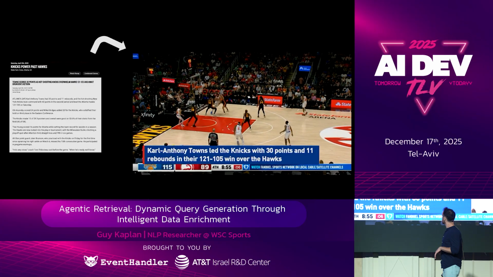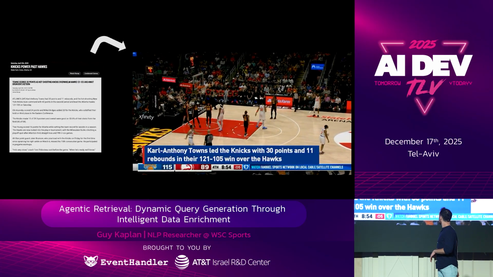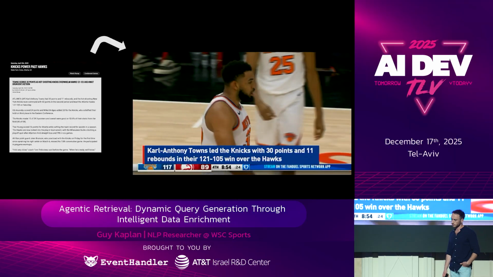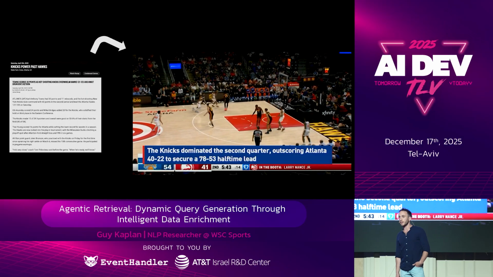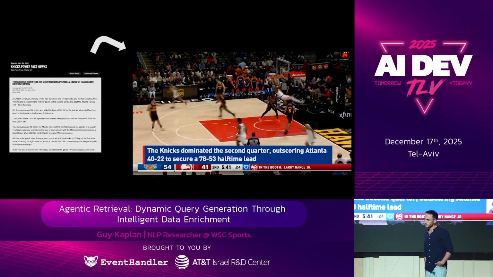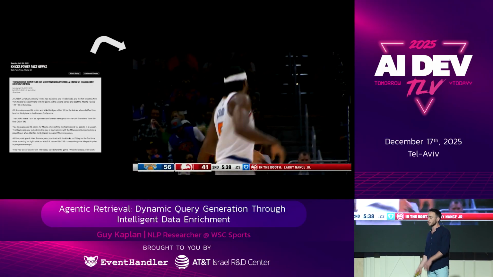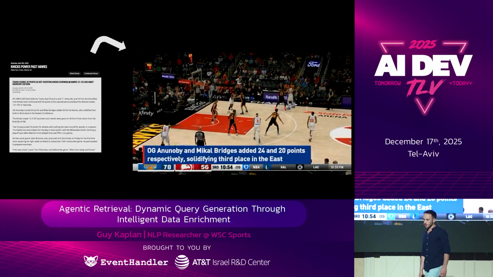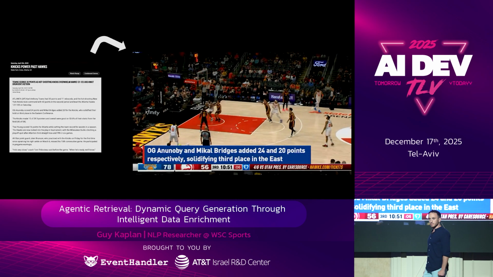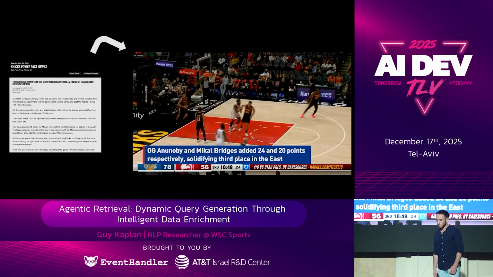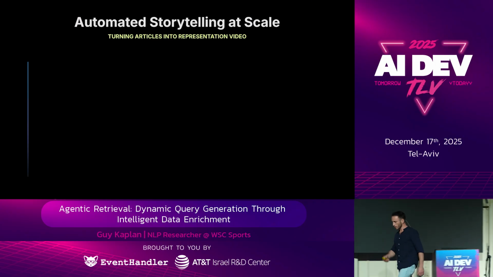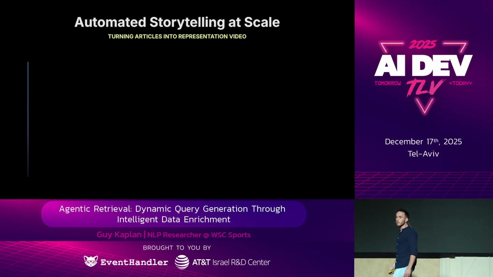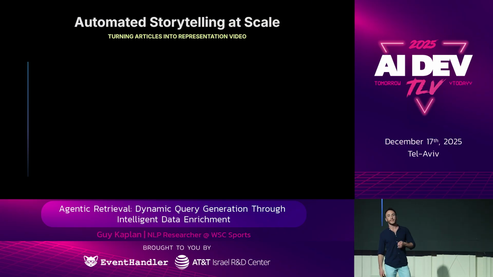So when a sentence references a person, we will see him on the screen. It could also mention a team or a specific play. In that case, that's what we would want to see on the screen. So you can see how all the videos are from the same game. It doesn't really have to be that way. We're in the business of telling the best story in a concise and engaging way. What we're talking about is automated storytelling at scale.